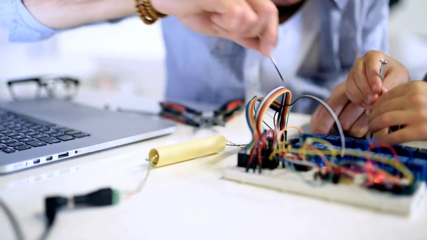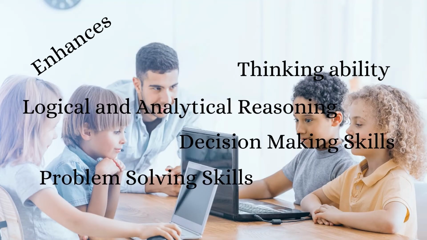You might have heard this quote by Steve Jobs. It goes like this: everyone should learn coding because it teaches you how to think. If you introduce coding to the kids at an early age itself, it will definitely increase their thinking ability. It will also enhance their logical and analytical thinking, decision making skills, and problem solving skills. So now let's go and see how this app works.